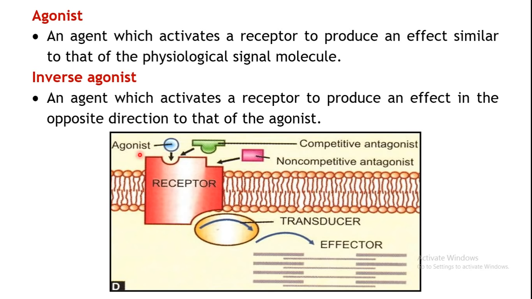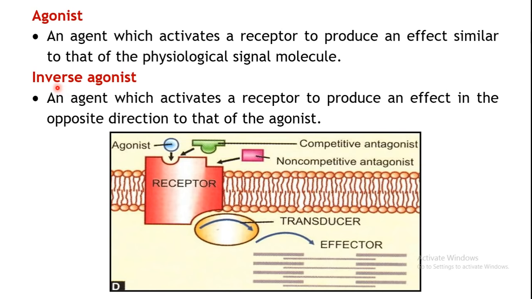So your drug can act as an agonist. That is, it can bind to the receptor and activate the receptor. That's very important. It activates means it has affinity to bind towards that receptor, plus it has intrinsic activity. That is, it can stimulate the receptor, which is similar to the normal physiological signaling molecules. Then next is inverse agonist.